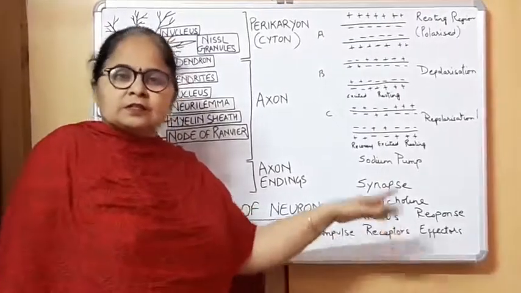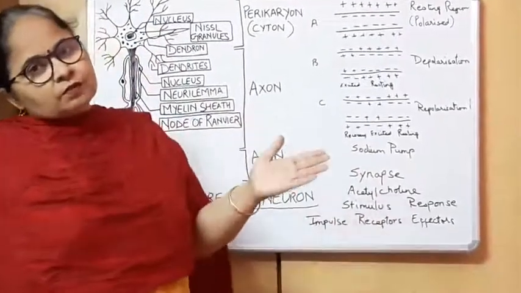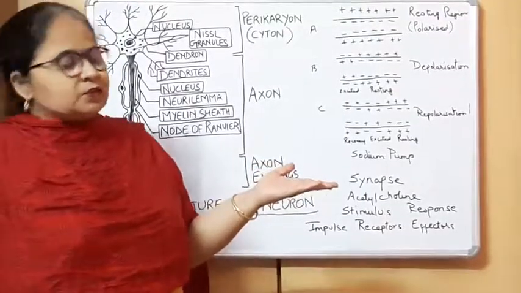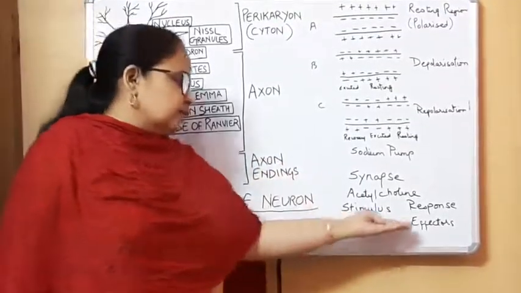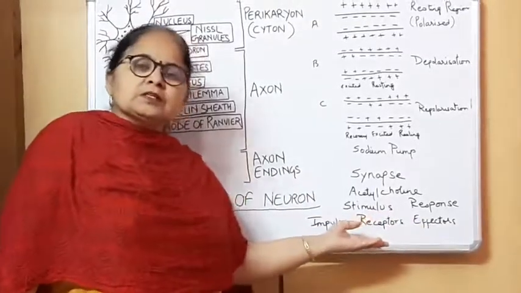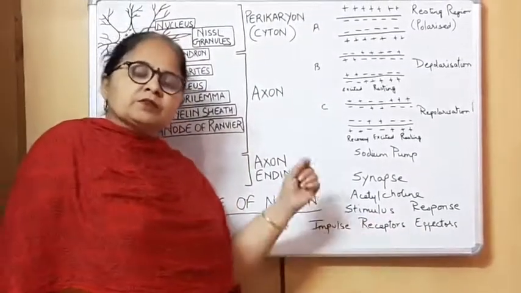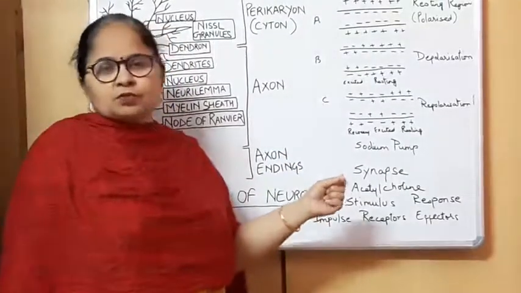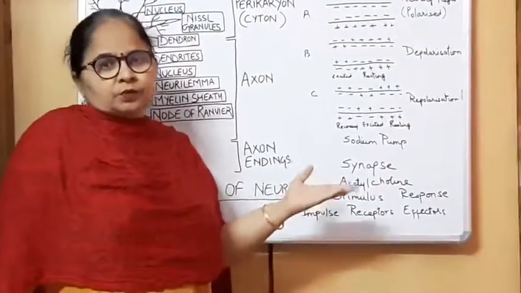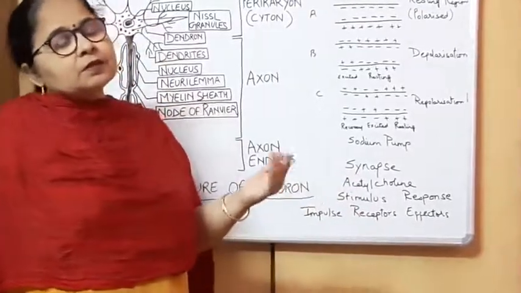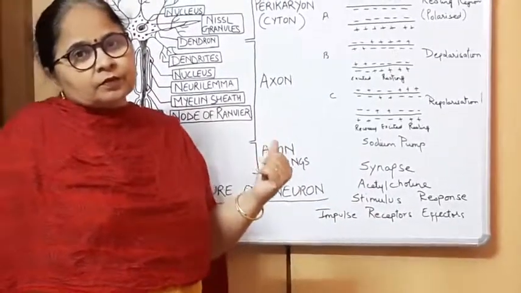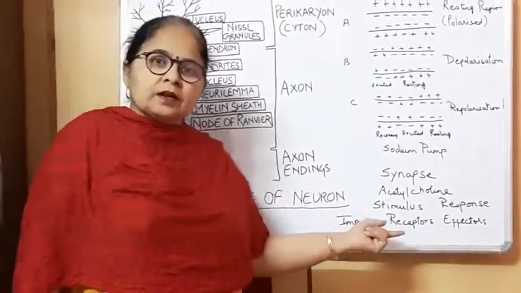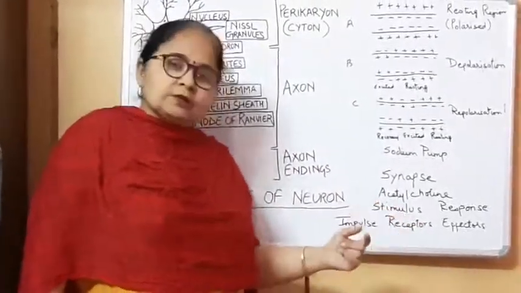It is not necessary that the organ which is receiving the stimulus will be the organ which will be showing the reaction. That means it's not necessary that the receptor and effector organ will be the same. Like I gave you the example of someone pricking a needle in your hand. Obviously the action will be shown by your hand only. You will pull away your hand. But suppose you see a tiger. Now in this case the receptor is the eye. And what will be your effector?